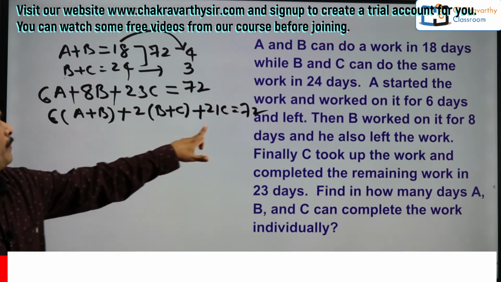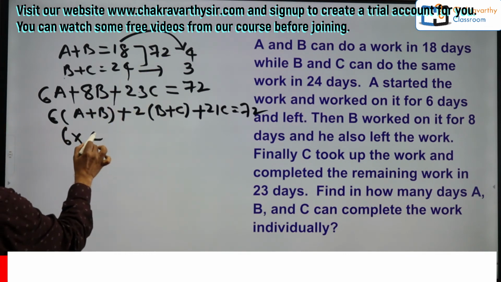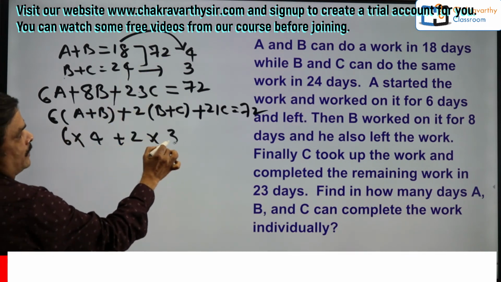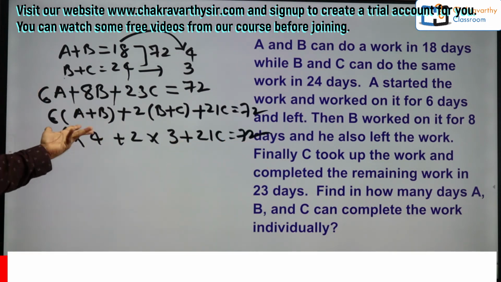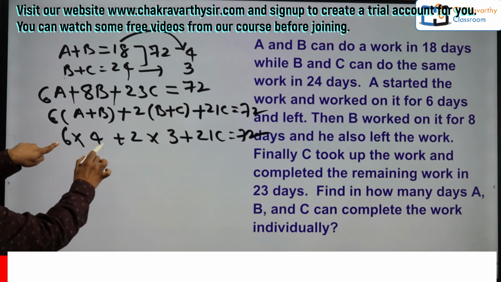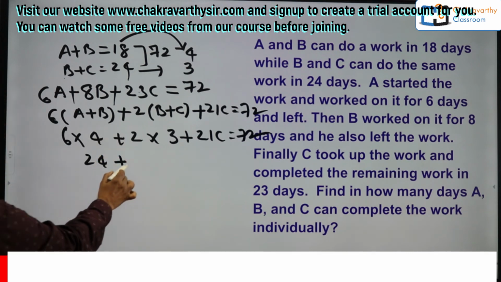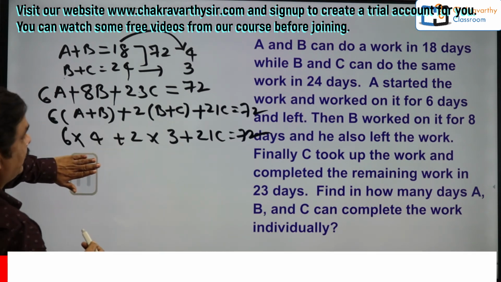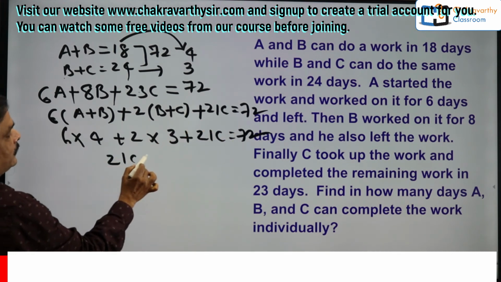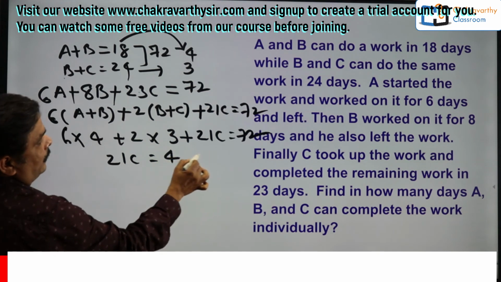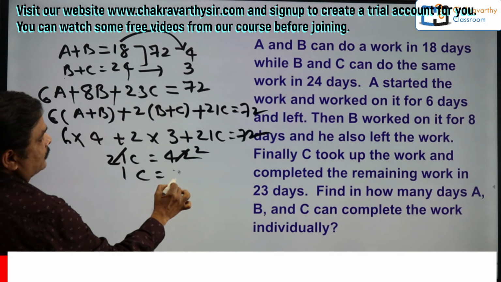Actually, this intermediary step you can do in your mind. Now 6 into AB's capacity per day, that is 4, plus 2 into B and C's capacity 3, plus 21C is equal to 72. Can't you do it directly also? Yes, you can. 6 fours are 24, plus 2 into 3, that is 6. Total 30. So 30 plus 21C is equal to 72. 21C is equal to 72 minus 30, that is 42. Simply 21 twos are 42, so C's capacity is 2 units.